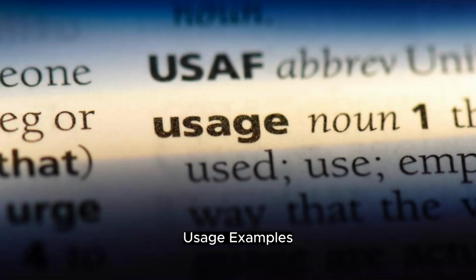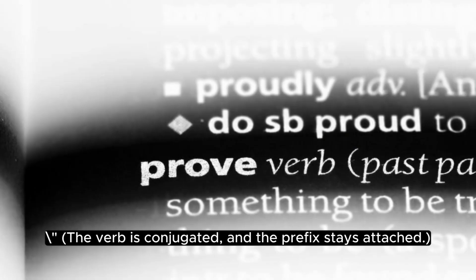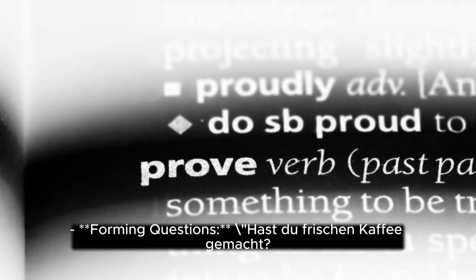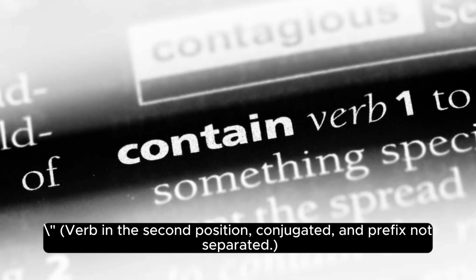Usage examples. Let's see how trennbare Verben are used in a sentence. Frieda hat einen guten Kuchen gemacht. The verb is conjugated and the prefix stays attached, forming questions. Hast du frischen Kaffee gemacht? Verb in the second position, conjugated and prefix not separated.